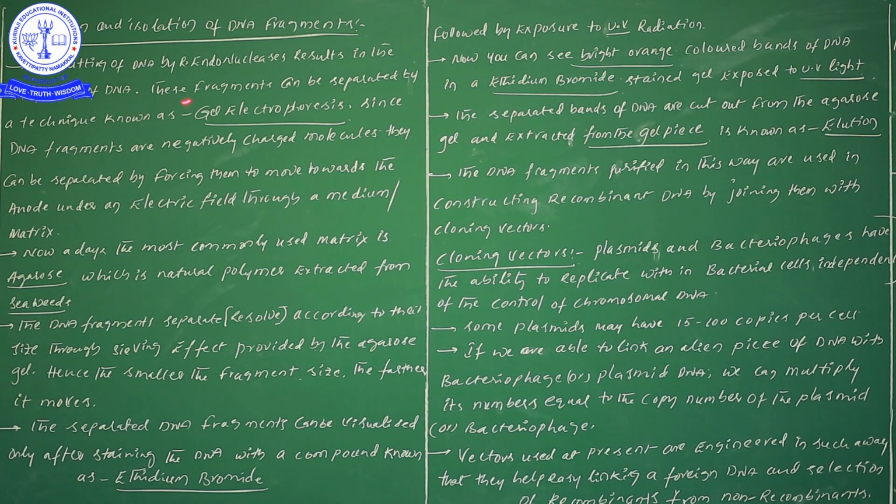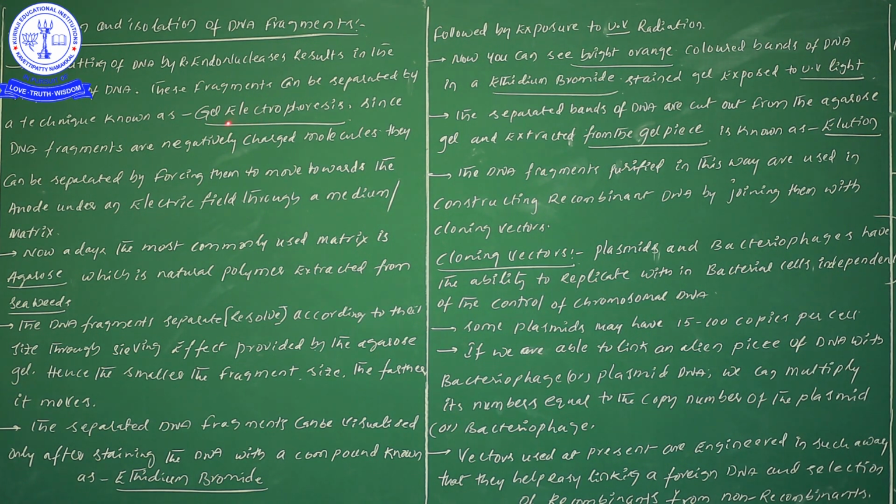Now these DNA fragments can be separated by a technique known as gel electrophoresis. For what purpose are we using this gel electrophoresis technique? For the separation of DNA fragments. By using restriction endonuclease enzyme we have cut DNA into fragments. These fragments will not be in the same size; the size will definitely vary. So all these fragments can be separated by the gel electrophoresis technique.